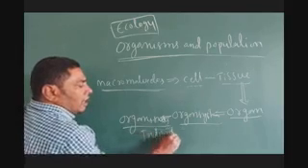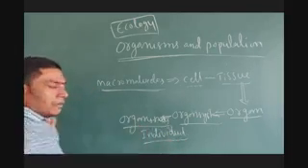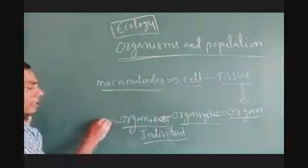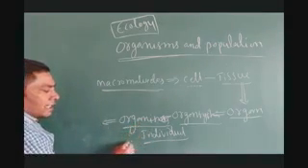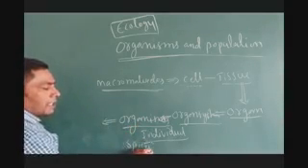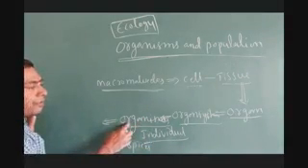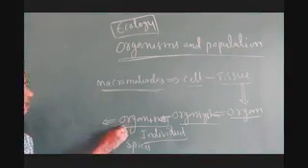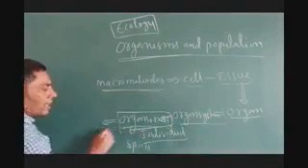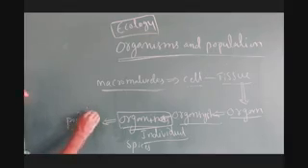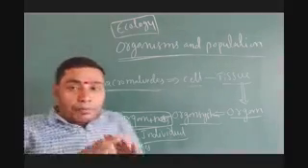So individual means one living form. A group of similar individuals is known as a species. It means the group of organisms. And a similar group of organisms makes a population.